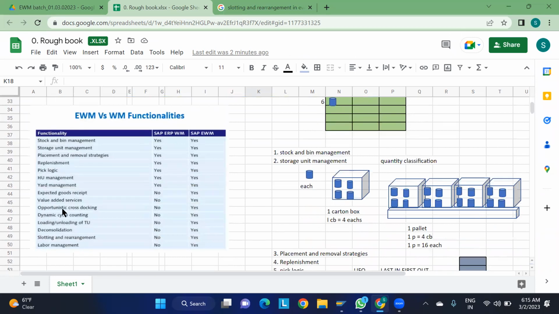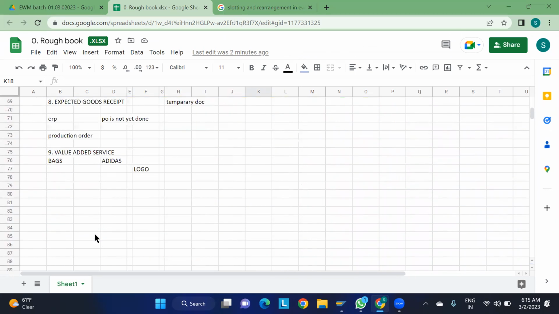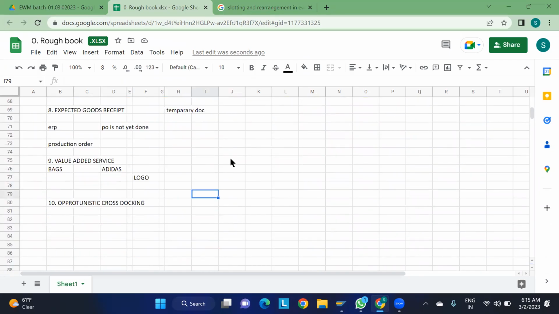Okay, next thing, opportunistic cross docking. This is one very important feature of the EWM. What is this opportunistic cross docking? Let us consider, I will take some warehouse.